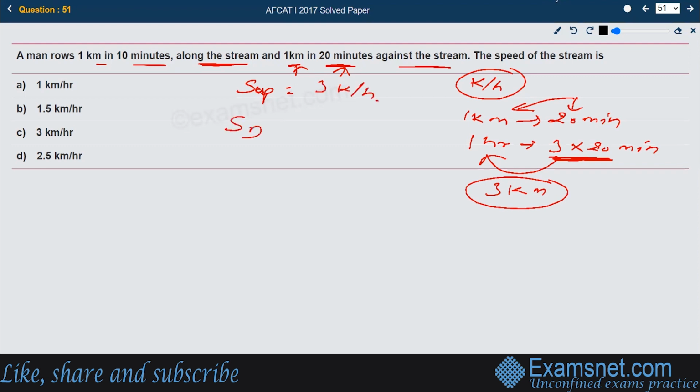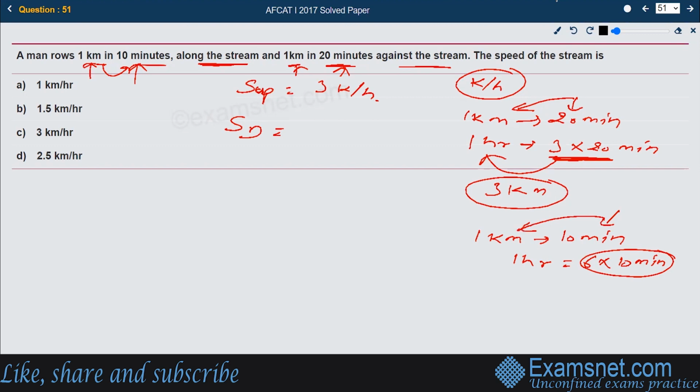Now let us talk about downstream speed. He is traveling 1 kilometer in 10 minutes. How many 10-minute spans do we have in 1 hour? 1 hour has 6 ten-minute spans, that is 6 into 10 makes 60 minutes. In each span it covers 1 kilometer, so in 6 spans it will cover 6 into 1 kilometer, that is 6 kilometers per hour. So the downstream speed becomes 6 kilometers per hour.